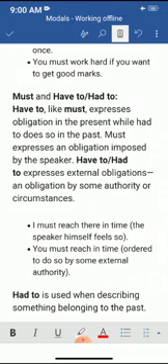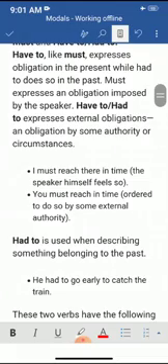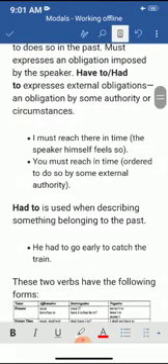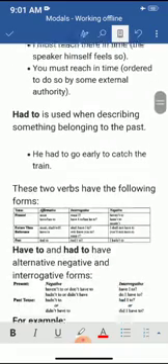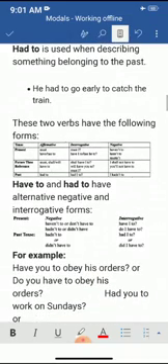I must reach there in time. The speaker himself feels so. You must reach in time. Had to is used when describing something belonging to the past. He had to go early to catch the train.